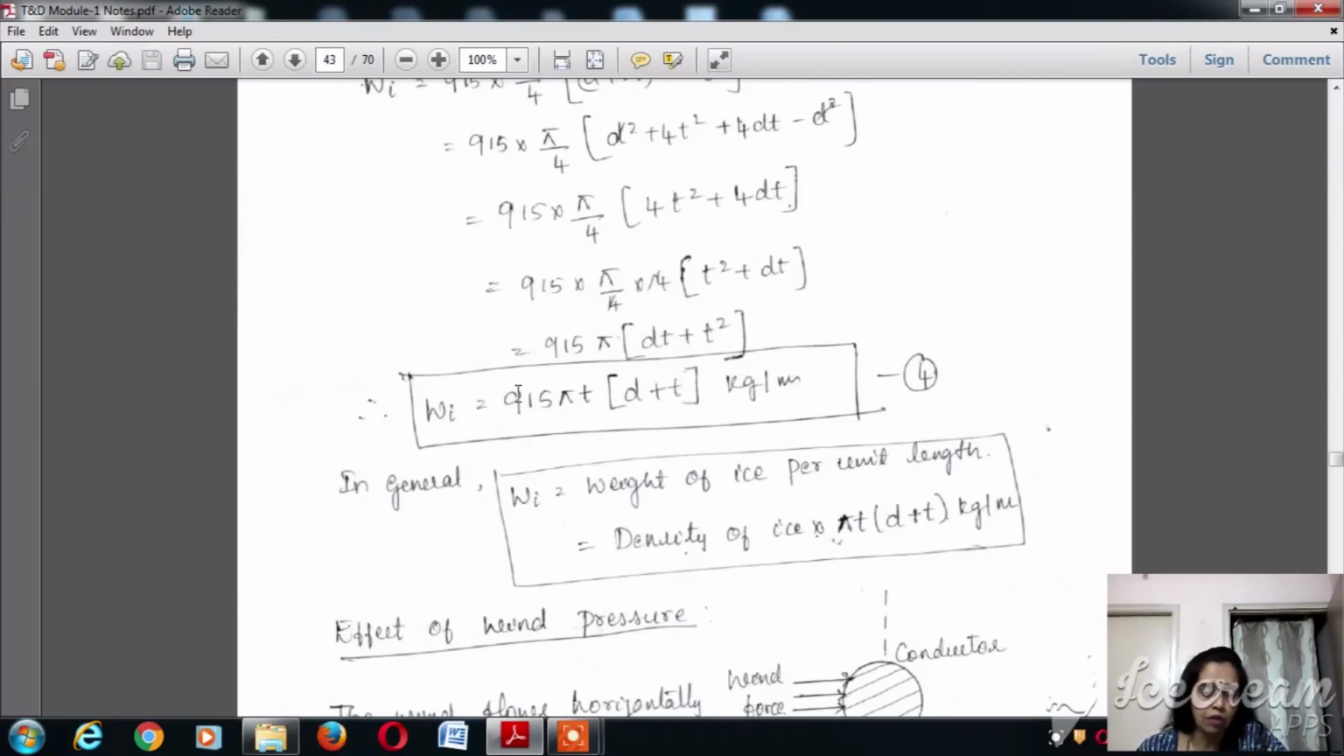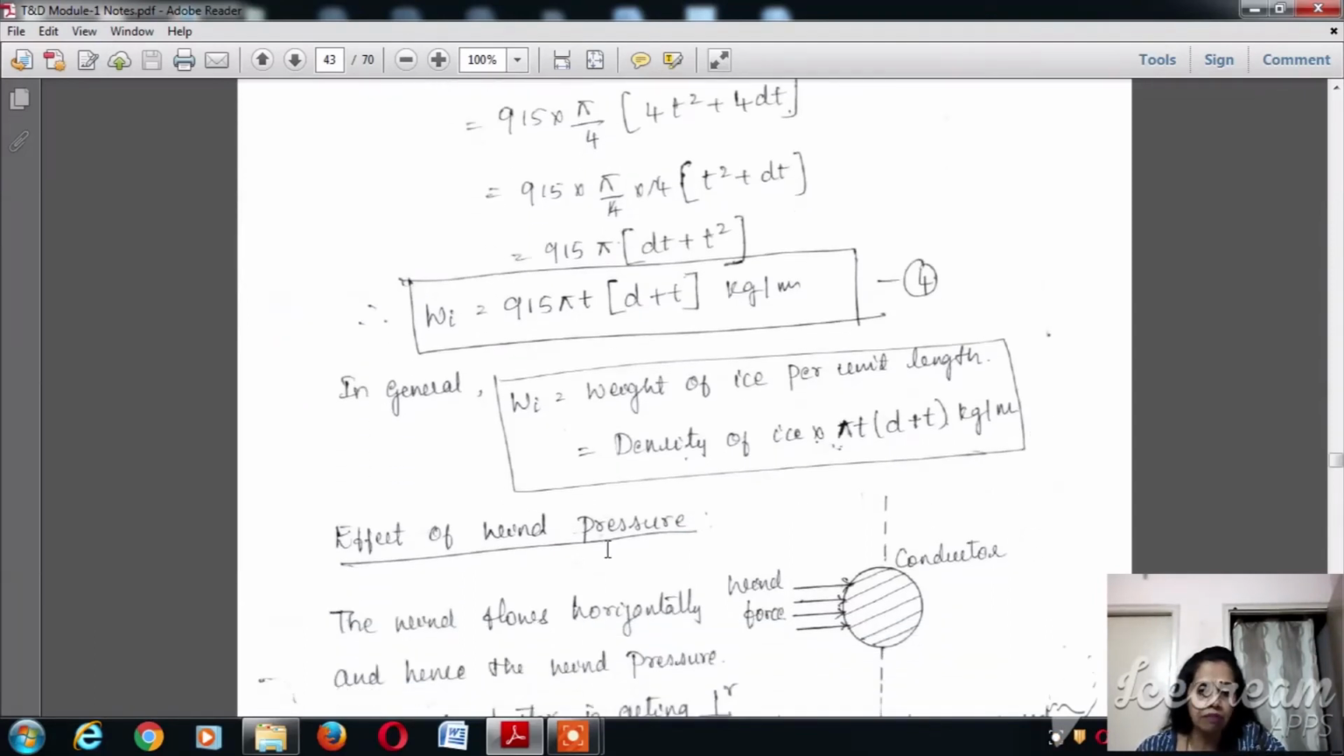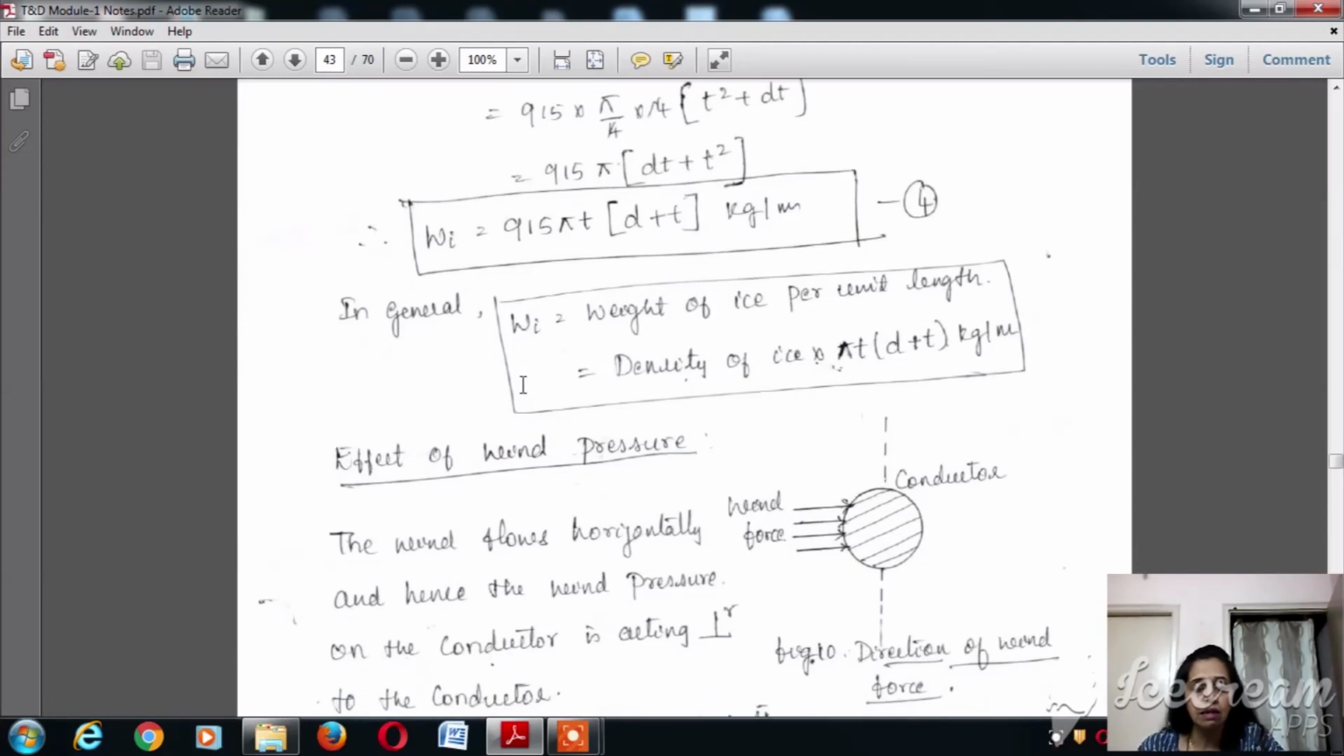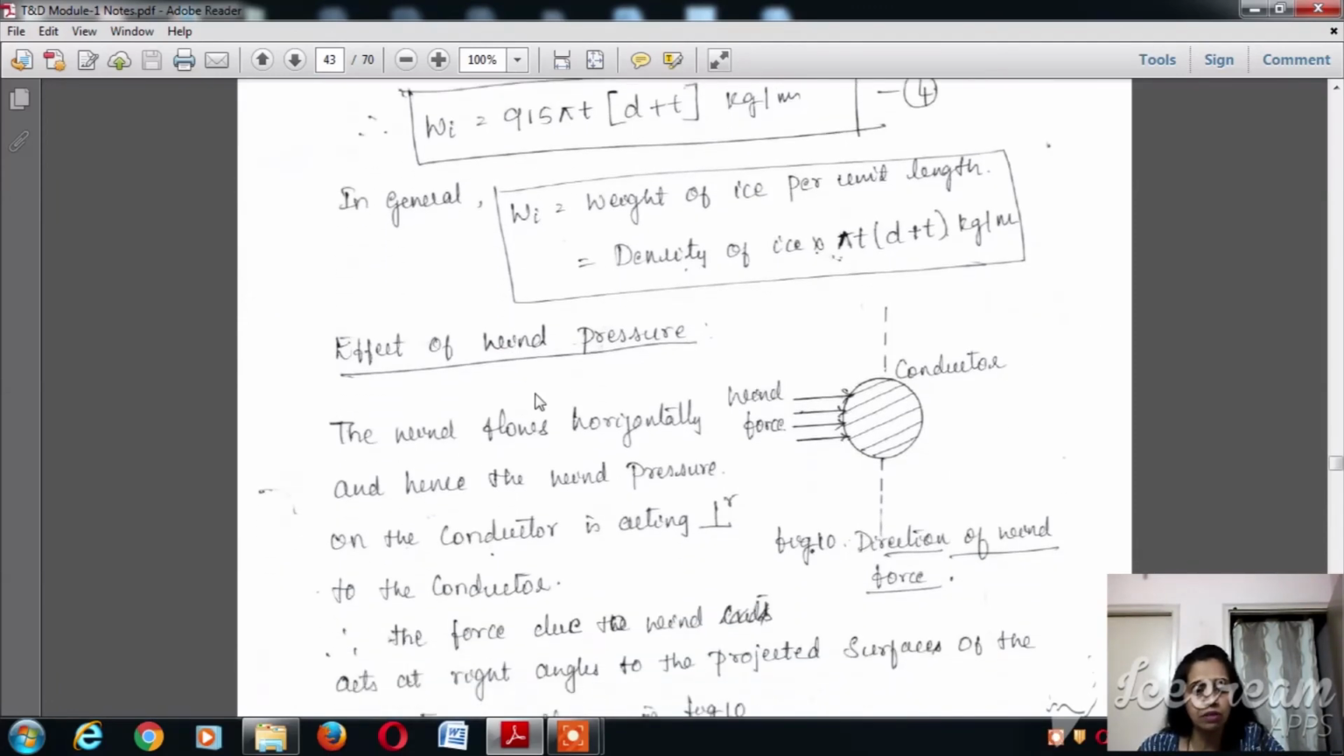Now after calculating the weight due to the ice coating, the weight per unit length will be equal to the density of the ice into pi t into (d plus t) kg per meter. So now, after knowing the weight of the ice coating, we can go to the next section, effect of wind pressure.